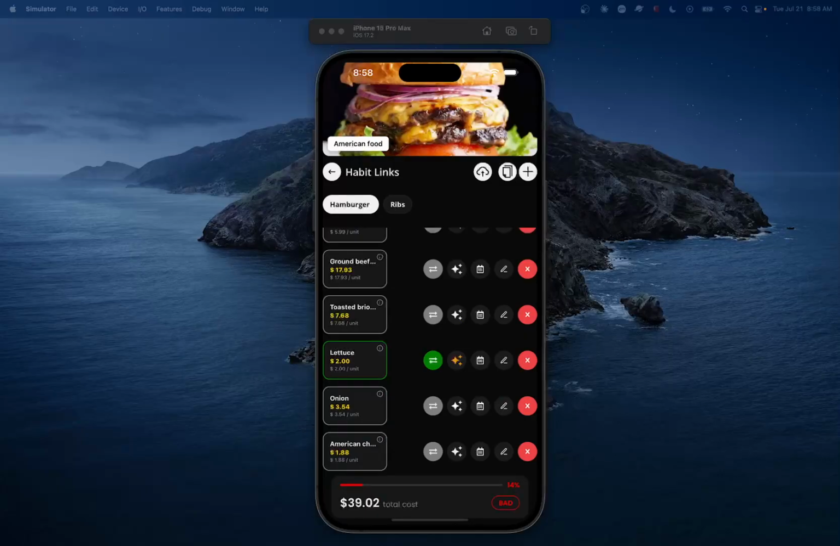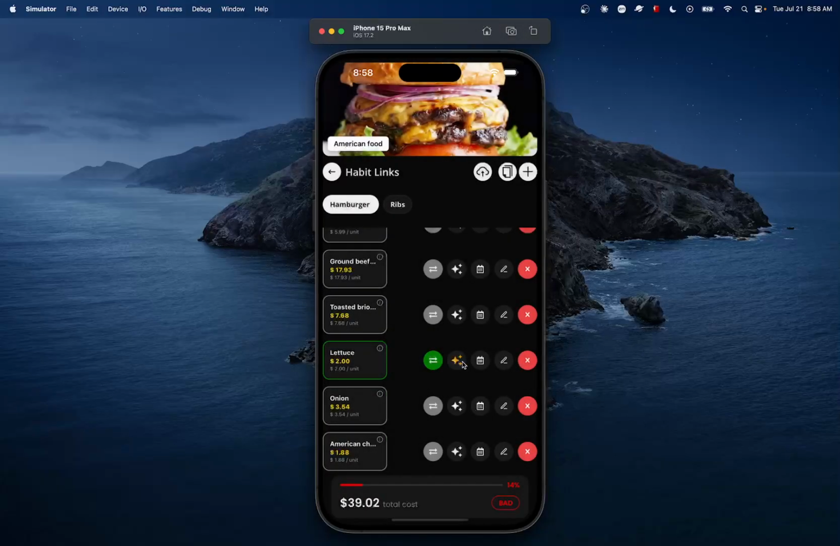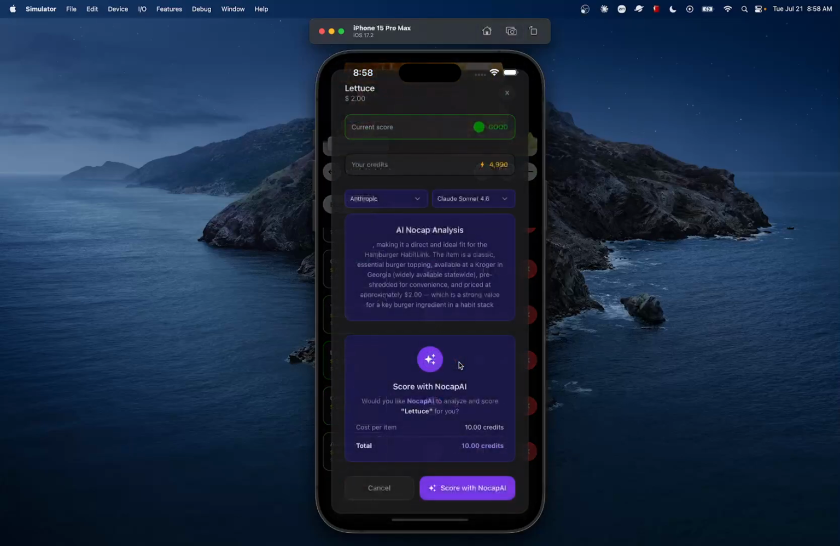All right, so as we can see here, this item has been scored with AI, and we can see that here: scored with AI. We can also see why it scored this much. It says this makes it a direct and ideal fit for the hamburger habit link.